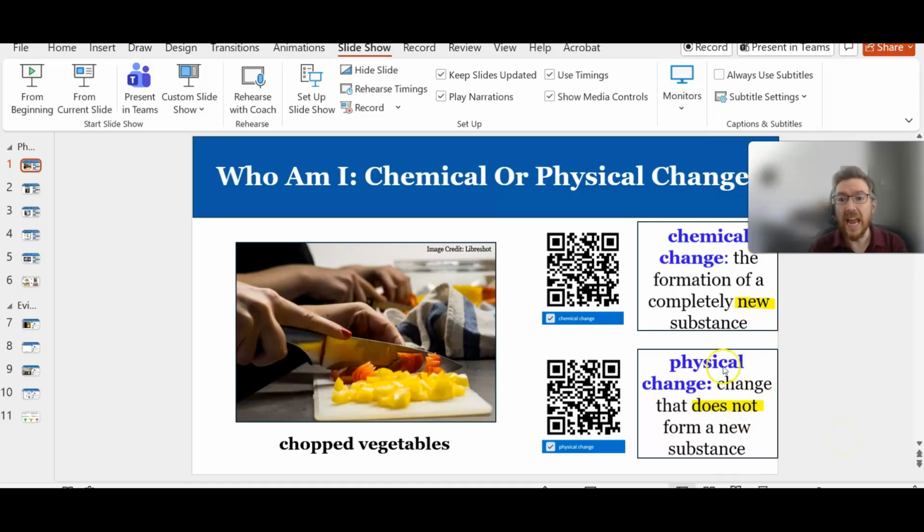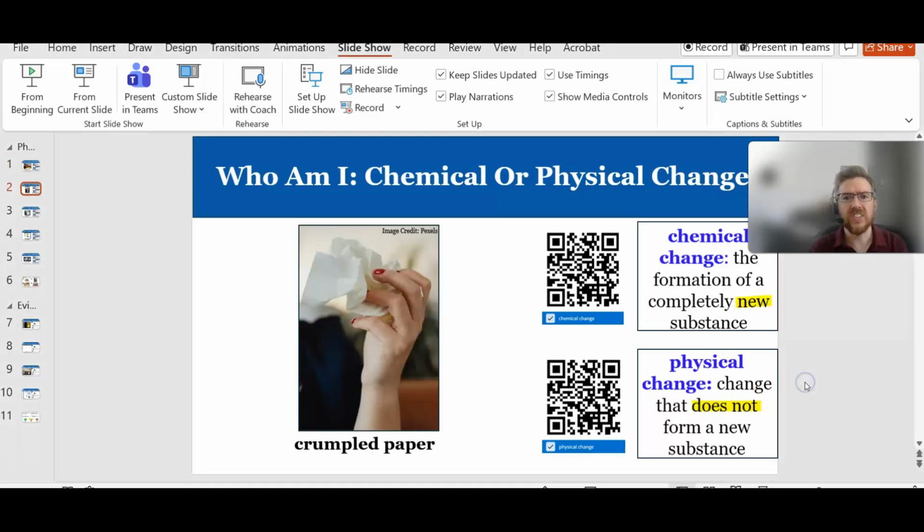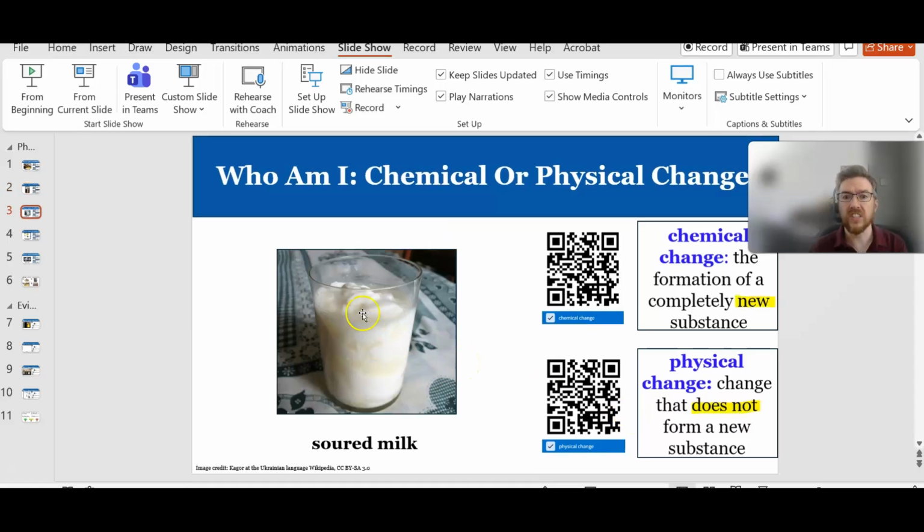So this one is a physical change because we're just changing the size and shape of the vegetables. We are not creating anything new. So physical change. Next up, we have crumpled paper. Is this a chemical change forming a completely new substance or a physical change that does not form a new substance? So this one is also a physical change. You're just changing the appearance and shape of the paper. You're not creating a new substance. So physical change. Next up, we have soured milk.